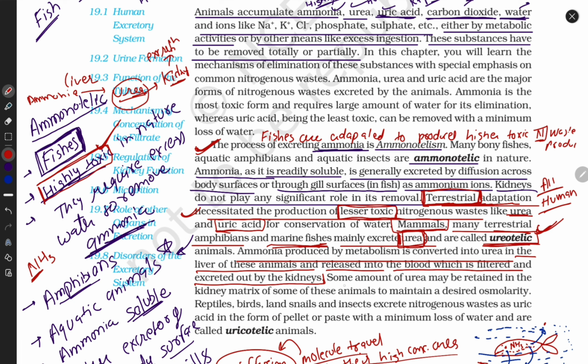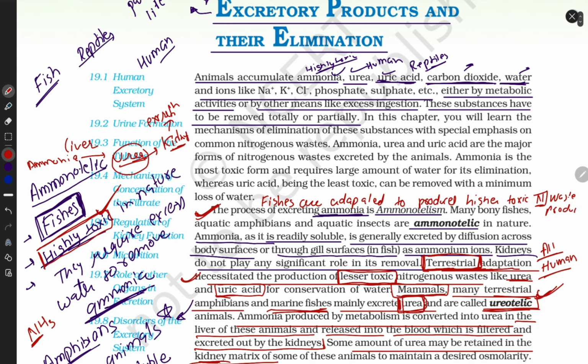Some amount of urea may be retained in the kidney matrix. A little bit is present in our kidney all the time. Some of these animals do this to maintain a desired osmolarity. How? If our cell is in high osmolarity, it means there is high solute. High osmolarity means high solute. If I say lesser osmolarity, it means there is less solute.